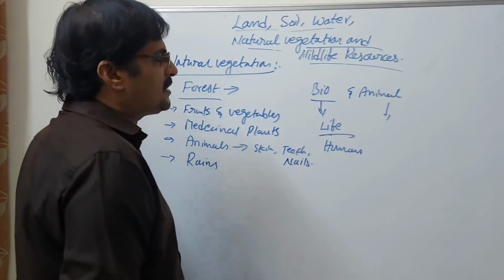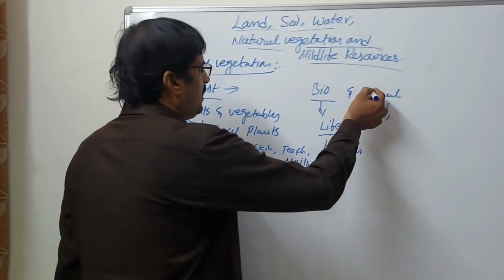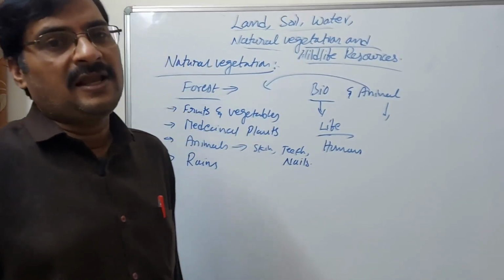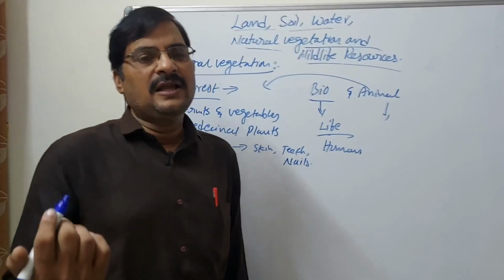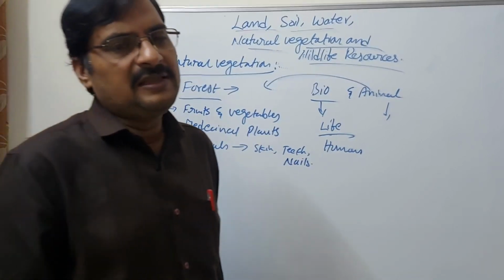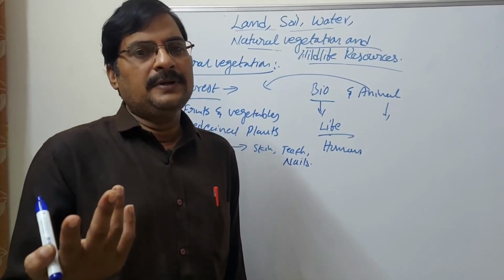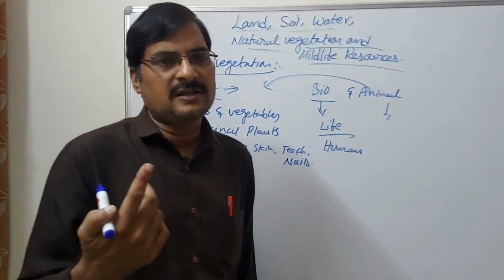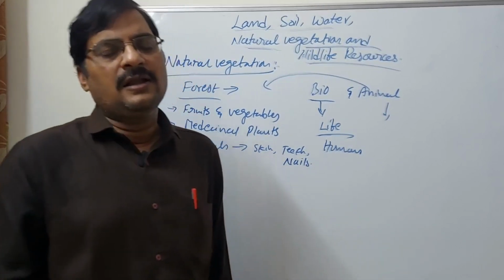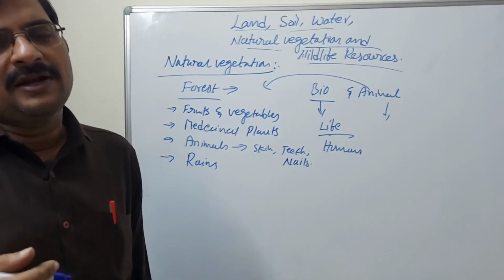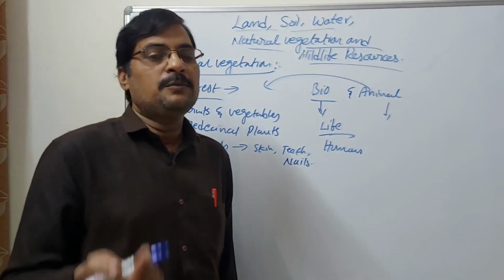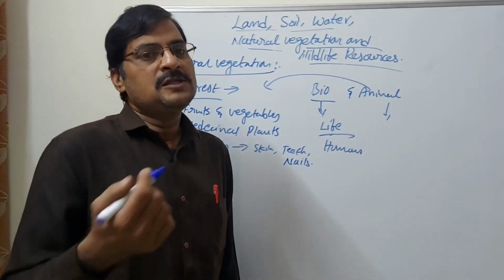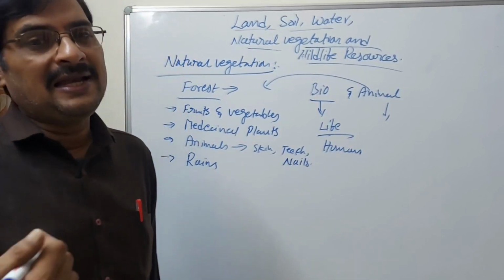So wildlife resources are also based on the animals only. That means we have to protect the forest area. Otherwise, we can't see animals like cheetah, tiger, and leopard. Many kinds of animals, different kinds of snakes, and wild animals are there. We also have domestic animals, but most wild animals live in the forest area only. So we have to protect animal life also.